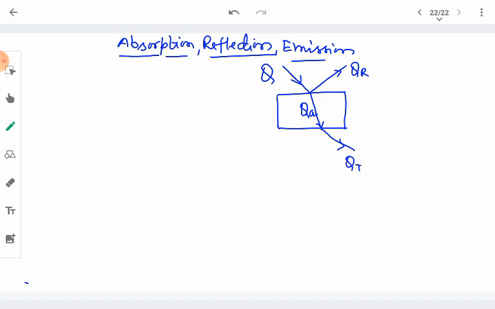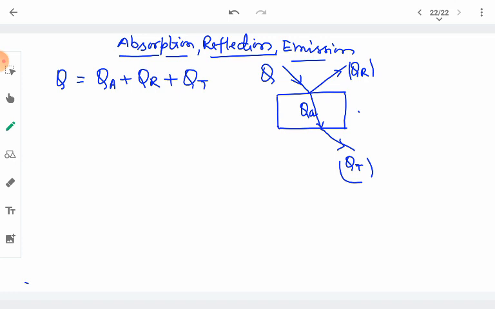So the heat given to this body is used in three ways: some part is absorbed, some part is reflected, and the remaining part is transmitted.